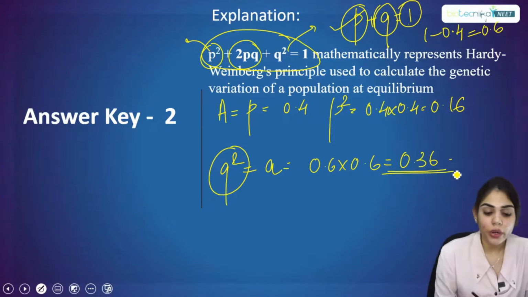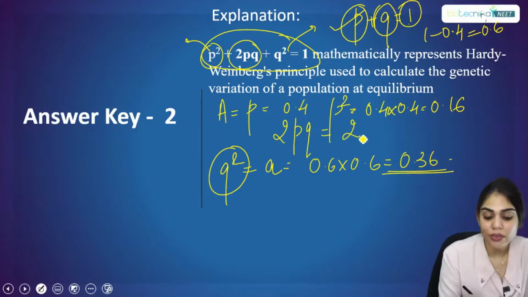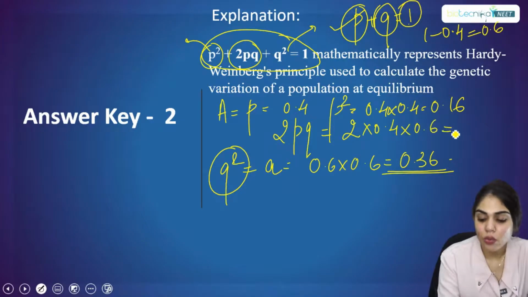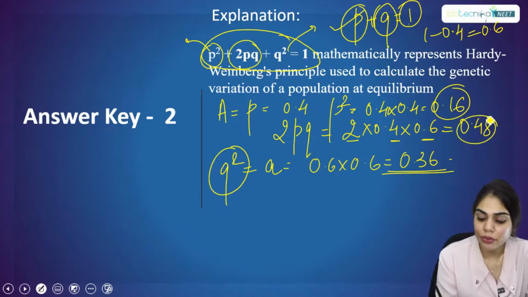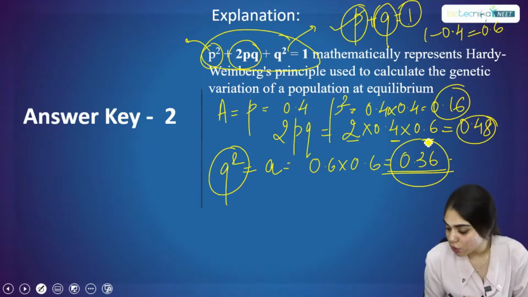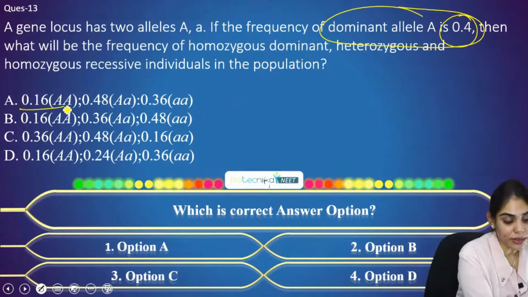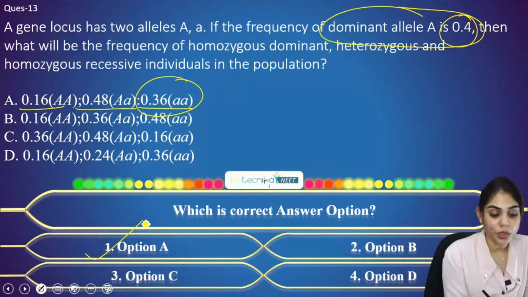0.36. Now, what about the heterozygous? That is 2pq. You just have to put the value for p or q. 2 into 0.4 into 0.6. What will it be? 0.48. So 0.16, 0.48, 0.36. I hope this calculation is clear to everyone. So the right answer for this is 0.16, 0.48, 0.36. So the right answer is option 1.